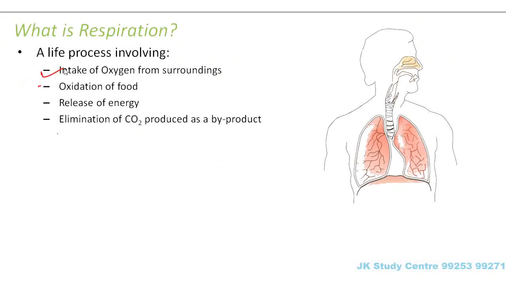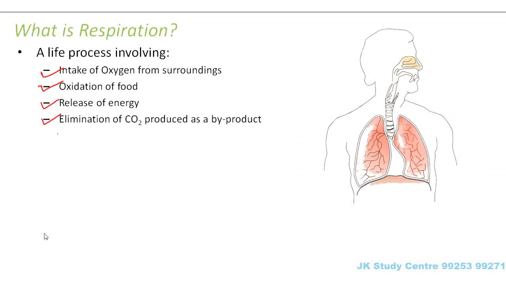Now using that oxygen, oxidation of food, so the oxidation of the assimilated molecules, using that oxygen itself, release of energy. When the food is oxidized, energy will be released. Elimination of carbon dioxide, which is produced as a byproduct. As you saw in the equation for respiration, carbon dioxide is an extra thing which is getting produced, and we do not want to store those extra things. So we have to eliminate carbon dioxide. So what are the things which we deal with in respiration? Intake of oxygen, removal of CO2, and oxidation of food. All these things together constitute the process of respiration,